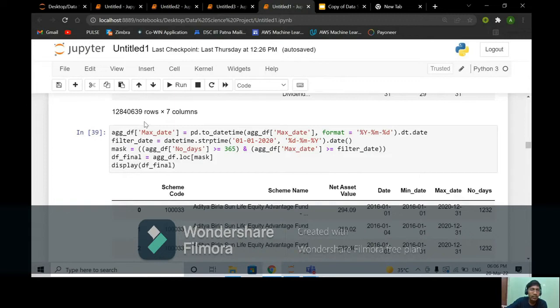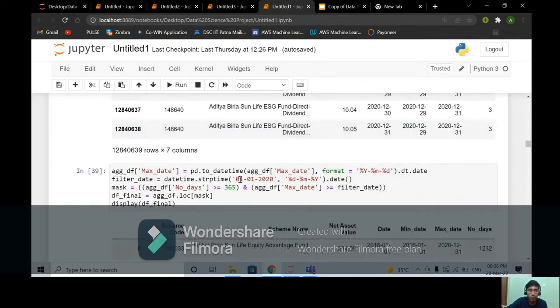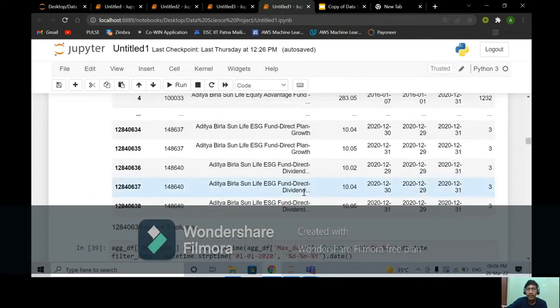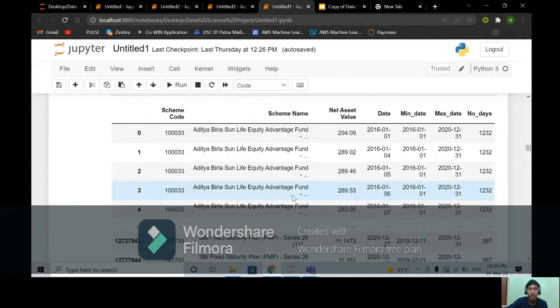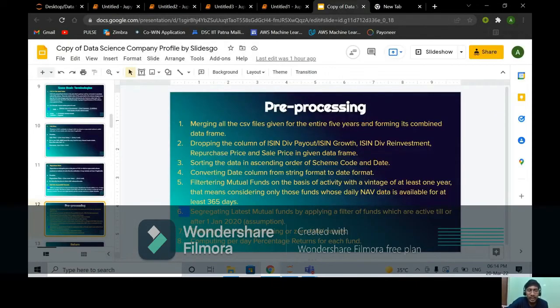So basically, we filter the data on the basis of the number of days being greater than 365, and its maximum date should be greater than 1 January 2020, so that the funds filtered should be the latest funds till date. After that, we also deleted rows having missing or zero NAV values, and also computed per day percentage returns for each mutual fund.